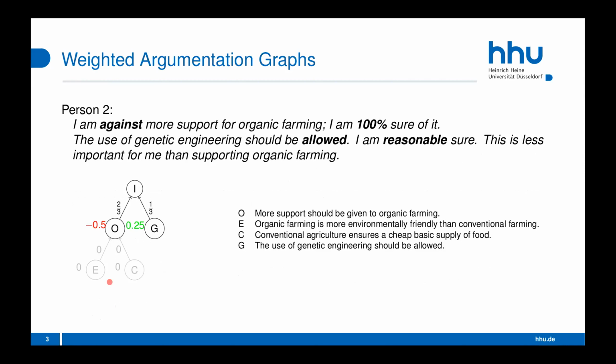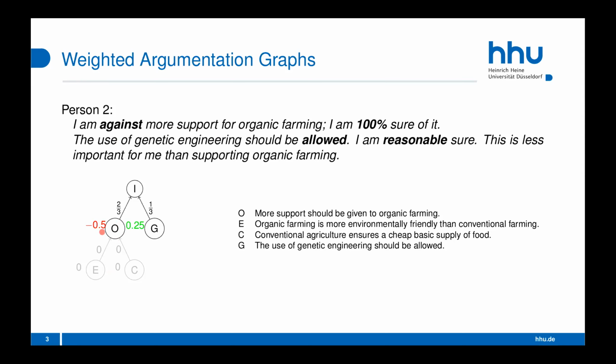So now we have the opinions of a different person here in the example. The important thing to note is that the underlying topic, the underlying argumentation is actually the same. So this person mentions the attitudes on the same arguments and statements here. This person is against support for organic farming. So we have a negative value here with -0.5.